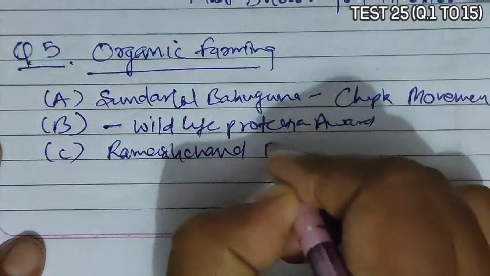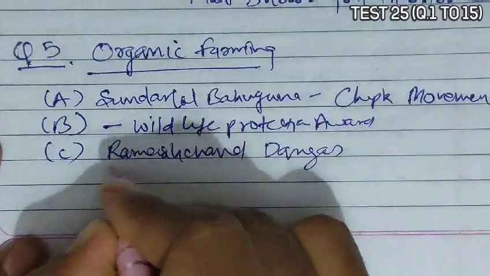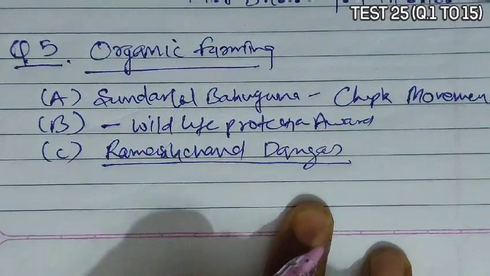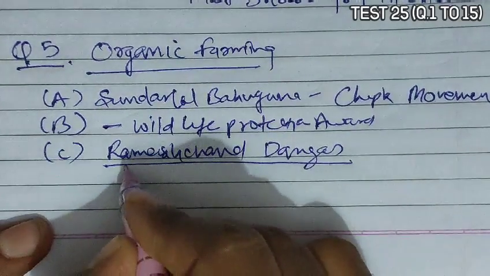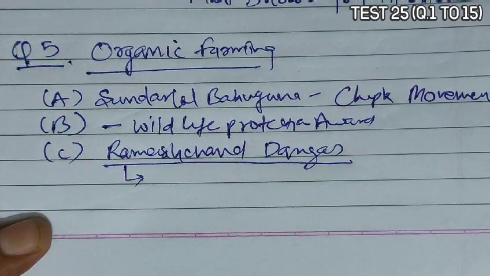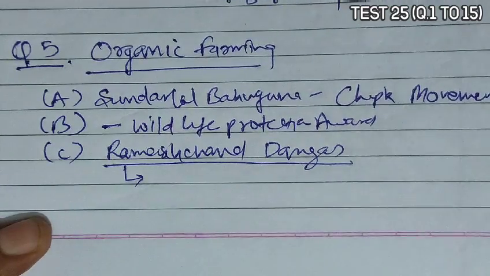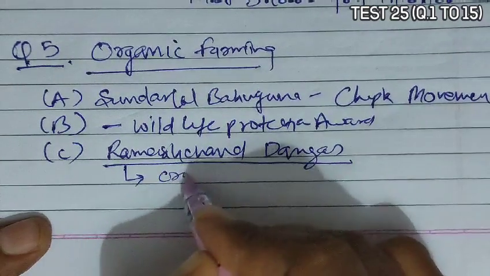Chandra Dagar. Now Ramesh Chandra Dagar was a person in a Sonepat village of Haryana, and he formed one successful organic farming technique.